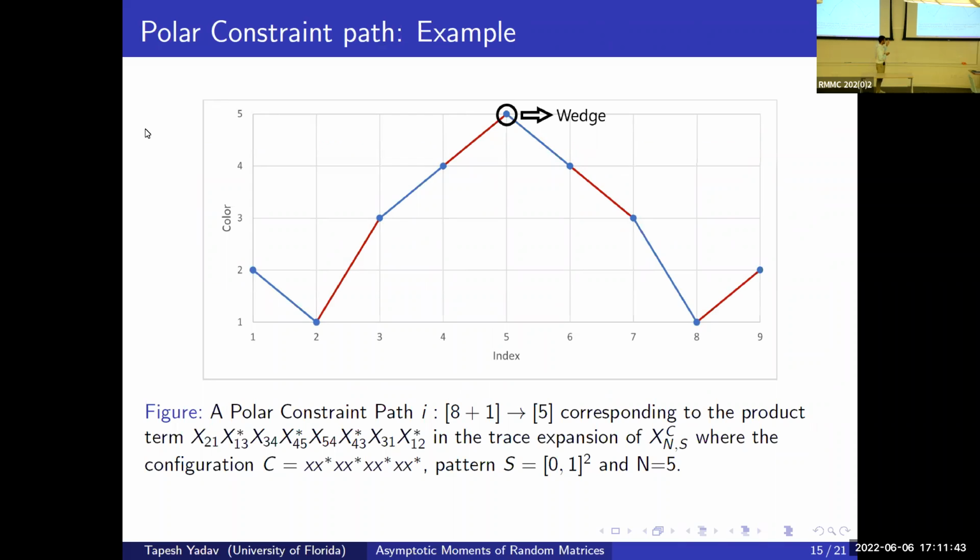Usually, one of their nice properties is that they have something called a wedge, and around the wedge they are symmetrically distributed if we join the endpoints and think of this path on a circle. But more generally speaking, these are essentially a generalization of non-crossing pairings, somewhat fewer than them, but asymptotically they are almost equal to the number of non-crossing pairings. So this is another way of looking at non-crossing pairings.